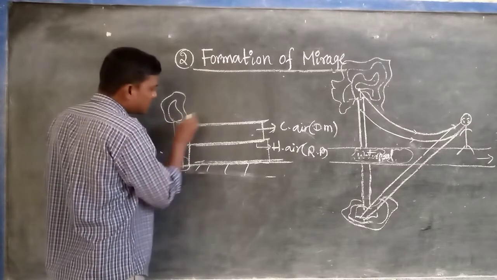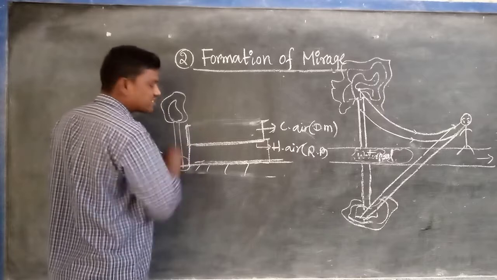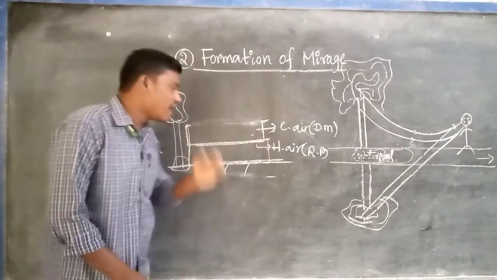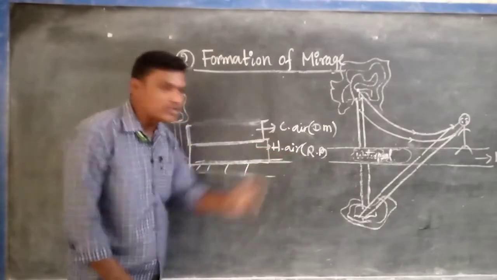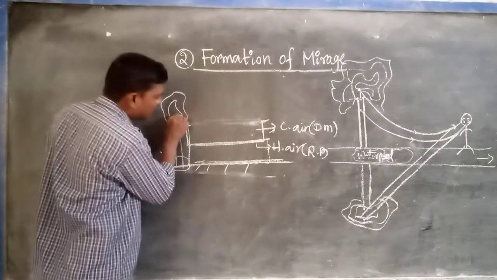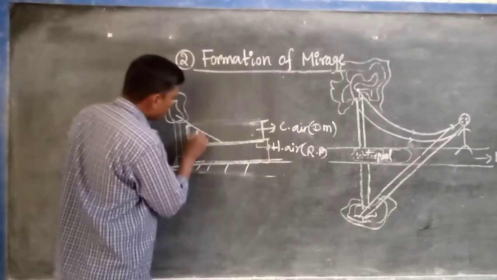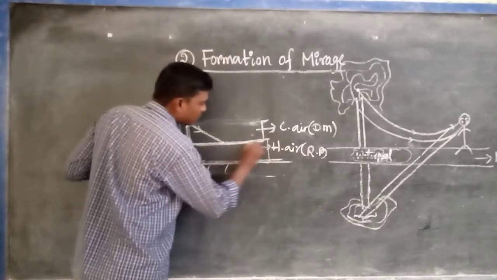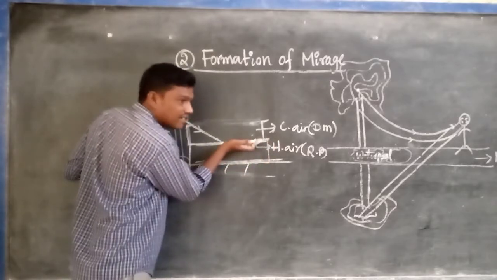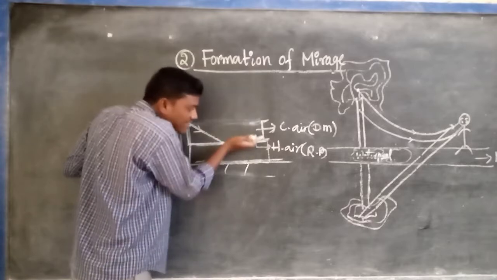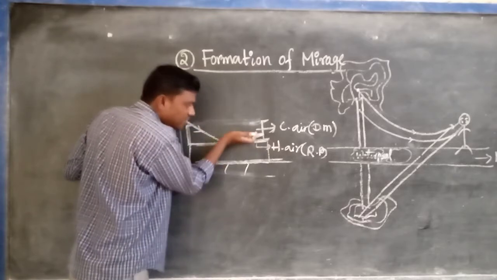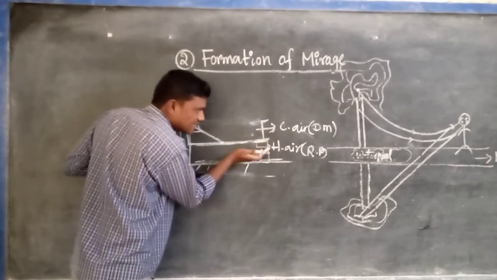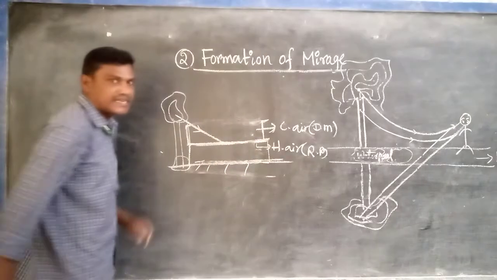The rays are coming from this tree, up to here. Which region is this? Denser medium. This is the rarer medium. When total internal reflection occurs, we know that light must travel from denser medium to rarer medium. That's why the light ray coming from here will fall on this point. Here we observe that it is the refracting surface, because this air layer separates the denser medium and rarer medium. It is hot air and it is cold air. Cold air density is more, hot air density is less. That's why hot air acts as a rarer medium and this part acts as a denser medium.